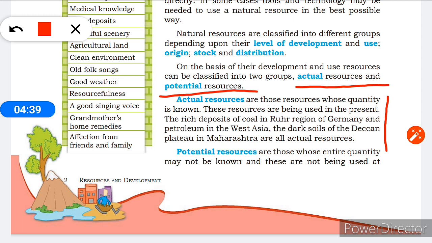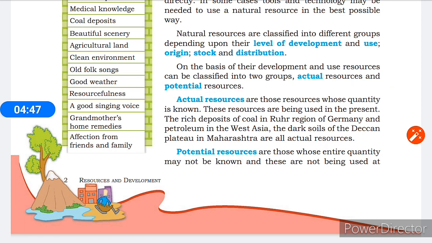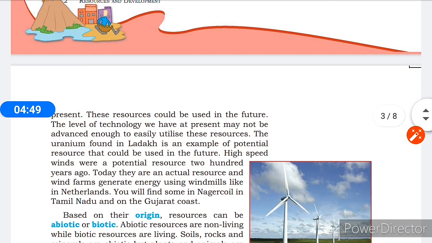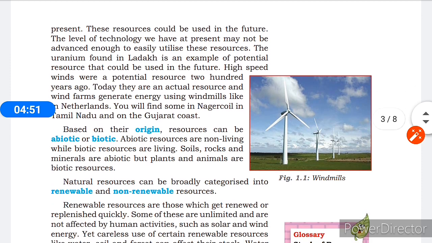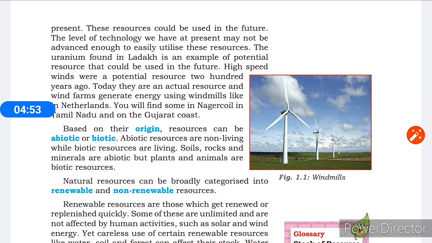But the difference in potential resources is that here the entire quantity may not be known and these are not being used at present. These resources could be used in the future. So children, this is the difference between the actual resource and the potential resource.